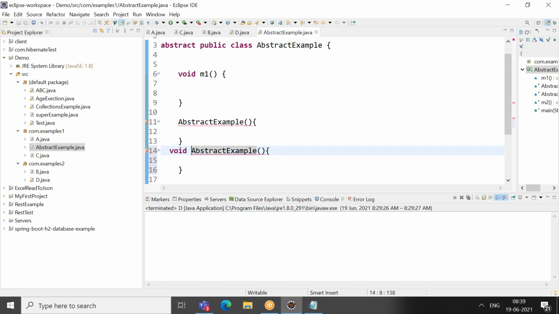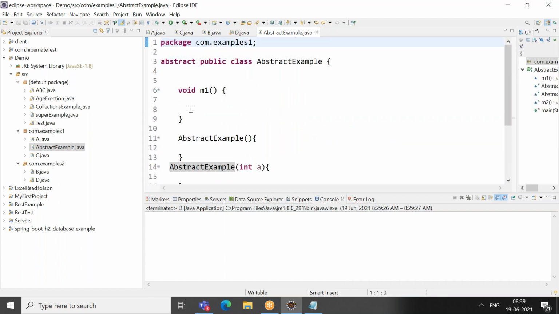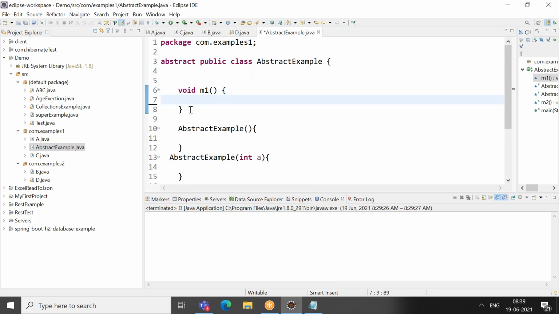It might execute if you are extending it, from the child. You cannot execute it from the current class, but from the child class, whenever you create a child object, yes, it will call the parent constructor. Sorry for that, I got confused.